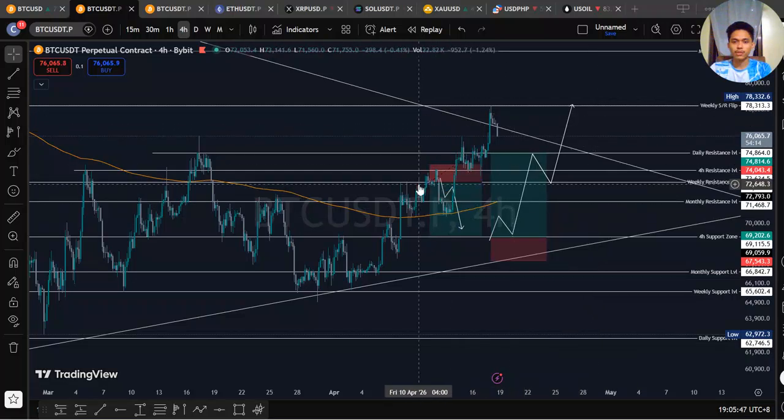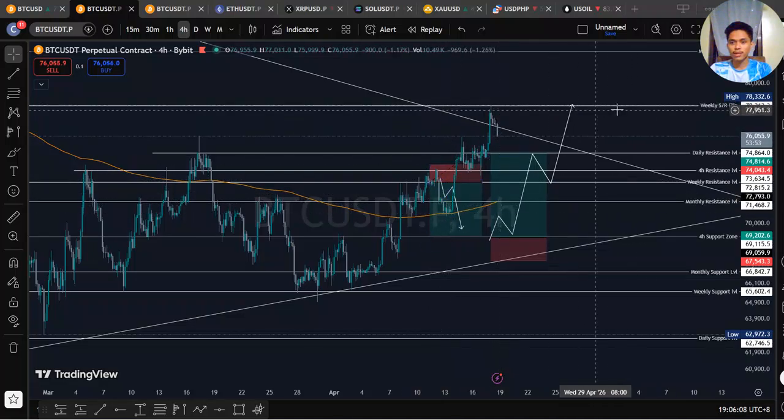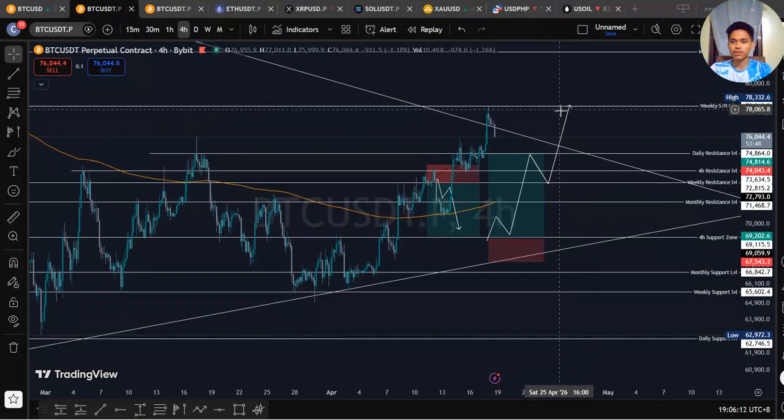The price was here last week and it got rejected at this high, at this EMA. So this EMA will act as a dynamic support. That's why when we went here, we got a bounce to our weekly resistance. This weekly resistance is our major resistance. We can see here we got a rejection right here.